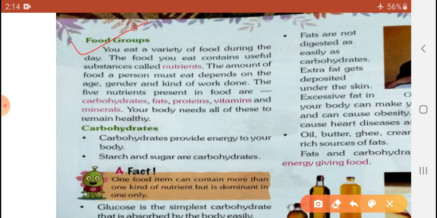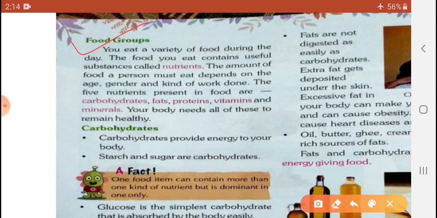Do you understand what this is? Nutrients. The amount of food a person needs depends on age, gender, and kind of work done. The five nutrients present in food are carbohydrates, fats, proteins, vitamins, and minerals. Your body needs all of these to remain healthy.